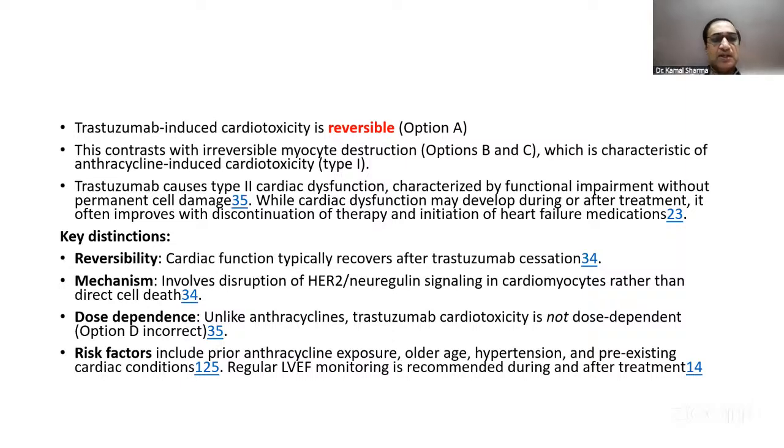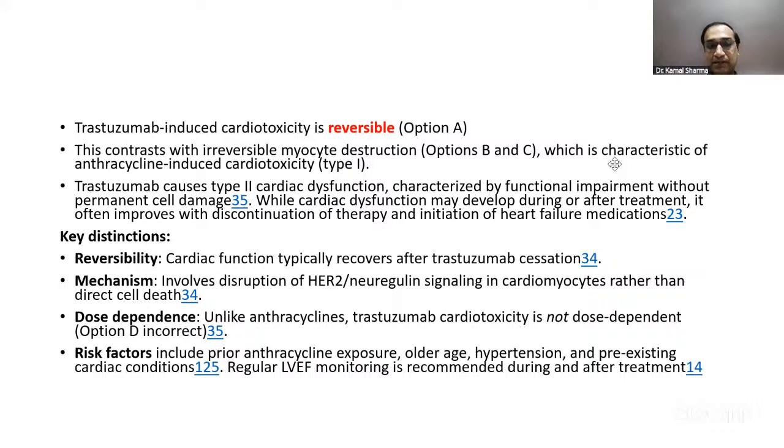Now, if the question were which of the following is wrong, then irreversibility would be the option. But as it was framed and shared with us, it would be reversible. So trastuzumab causes reversible cardiotoxicity; if "all except" was asked, irreversible would be the right answer. Cardiac function typically recovers after cessation of therapy. It involves disruption of HER2 neuregulin signaling pathways in cardiac myocytes rather than direct cell apoptosis, and unlike anthracycline toxicity, this is not dose dependent.